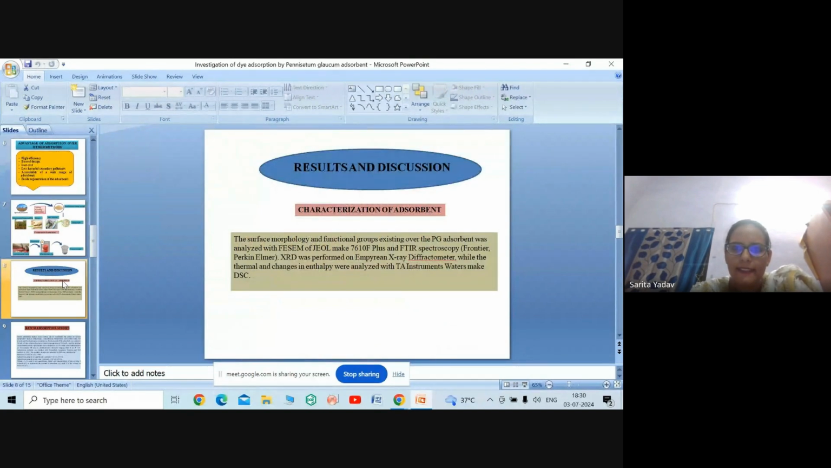Results and discussion. Characterization of the adsorbent. After preparing the adsorbent, the characterization was done for the surface morphology and functional groups. The Pennisetum glaucum adsorbent was analyzed with FESEM and FTIR spectroscopy. XRD was performed on an X-ray diffractometer, while the thermal properties and changes in enthalpy were analyzed with the TA instrument, using DSC.